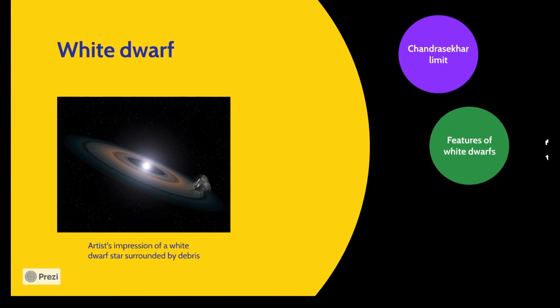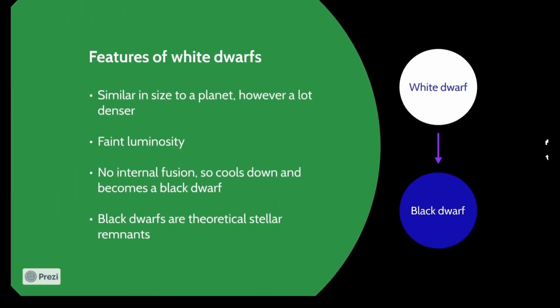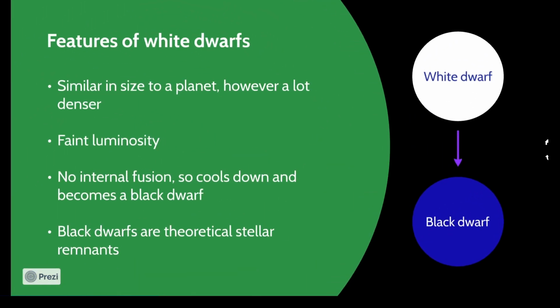If the mass of the star was below 8 solar masses, the dying star forms a white dwarf. A white dwarf is small, with a size similar to a planet, and is a very dense star that has a faint luminosity due to a release of stored thermal energy. The Sun and stars of similar masses will end up as white dwarfs. They are so dense because only electron degeneracy pressure halts the star's gravitational collapse.